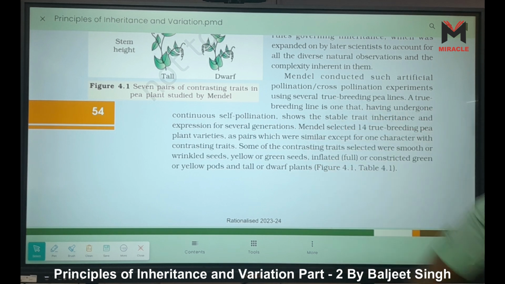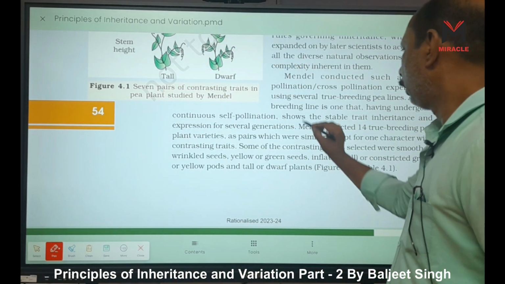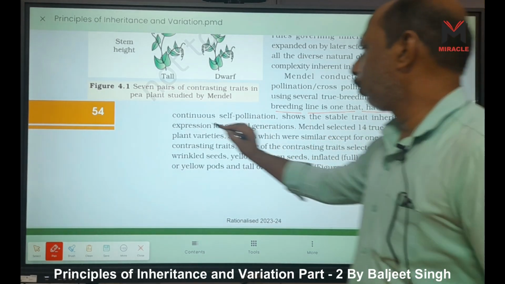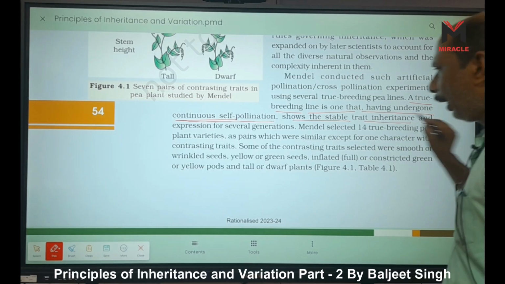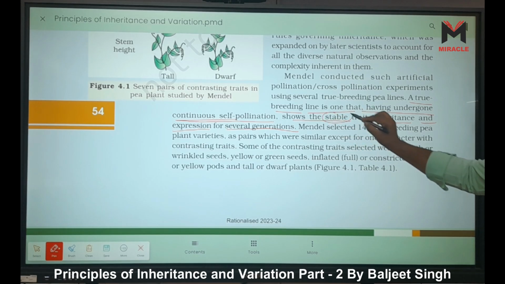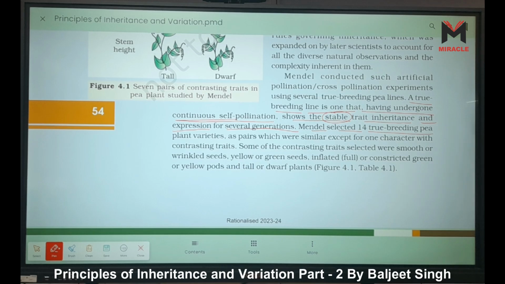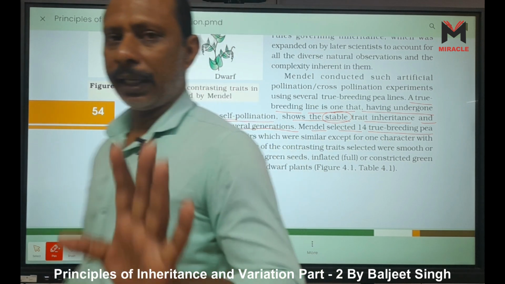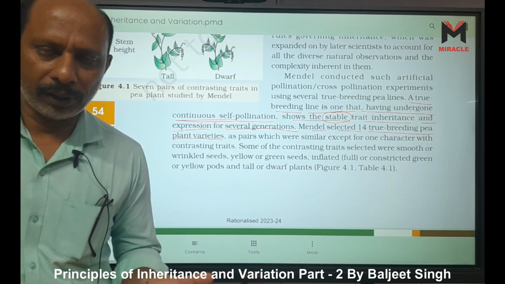A true breeding line is one that, having undergone continuous self-pollination, shows stable trait inheritance and expression for several generations. Stable traits. Mendel selected 14 true breeding pea plant varieties. 14 because 7 contrasting traits are there, right? How many pure breed lines are there? It is 14, right?